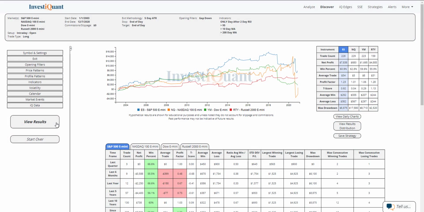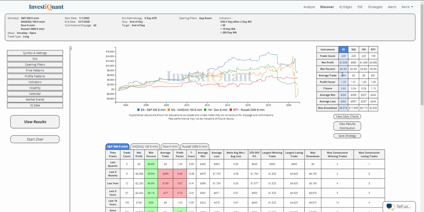And here we go. These are the results of going long at 9:30 a.m. Eastern Time, exiting at the close, 4:15 p.m. Eastern Time, when you gap down following an overbought reading in a bull market. And I'm defining that overbought reading as the 2-day RSI being above 95, and you are above a 10 and 200-day simple moving average. So this is a fairly common occurrence, and historically it's got 228 samples in the S&P dating back to 2003. The NASDAQ, similar sample size there, 229. The Dow, 223. The Russell, the fewest samples of the group at 159.